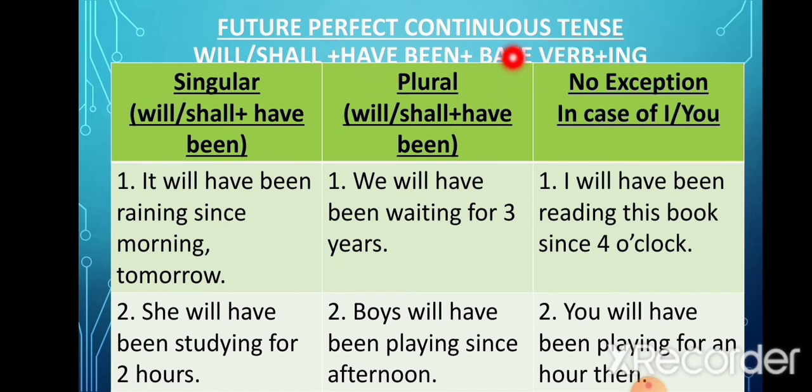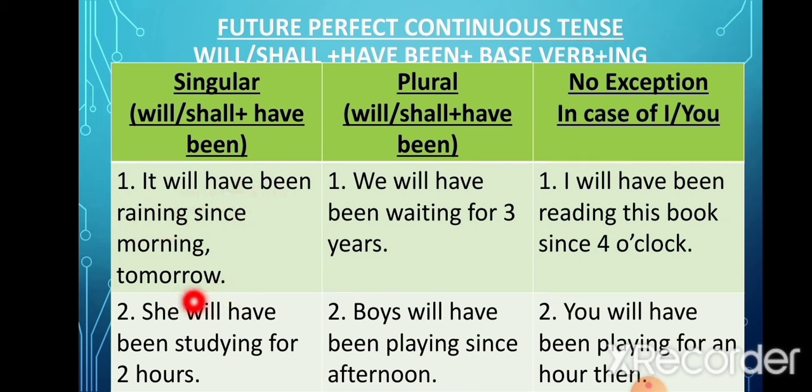For example, we have added ing to the first form of the verb like we do in continuous tense, and we have used have like we do in perfect tense. So in case of subject, when it is singular, it will have been raining since morning tomorrow. See, here we have added ing to rain and it has become raining, and before that we have used will have been.